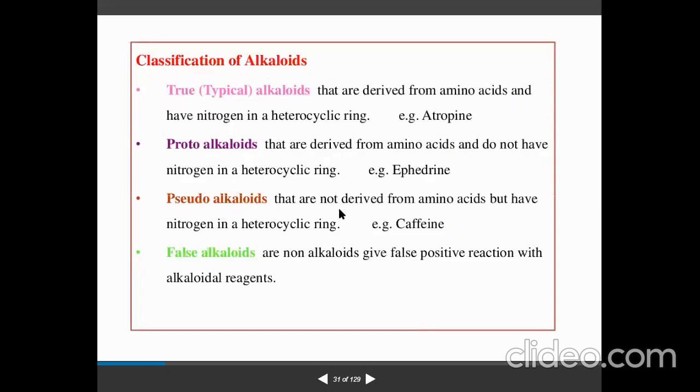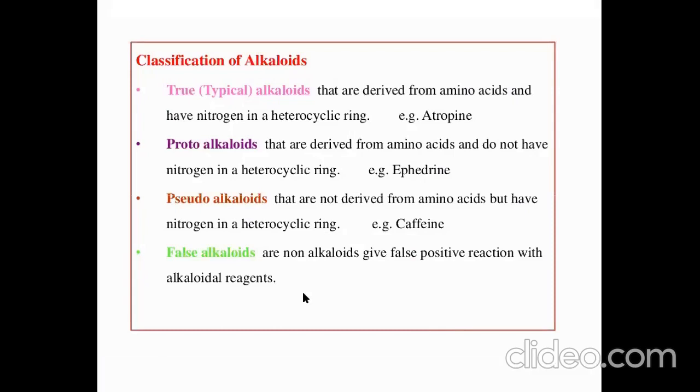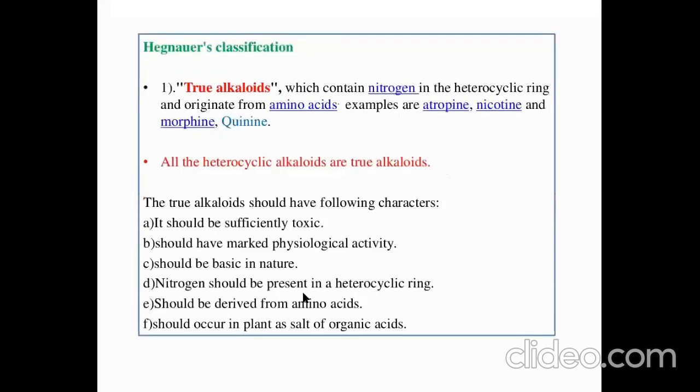Pseudo alkaloids are not derived from amino acids but have nitrogen in a heterocyclic ring, like caffeine. False means non-alkaloids, which give a false positive reaction with alkaloidal reagents like Dragendorff's, Mayer's, Hager's and Wagner's. So these four are true, proto, pseudo and false.